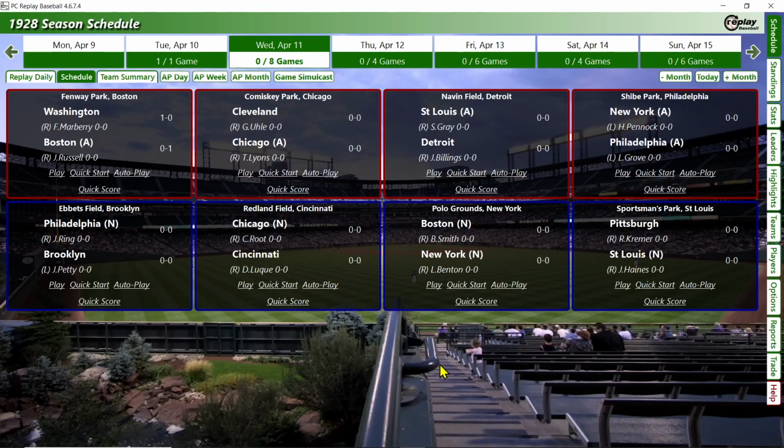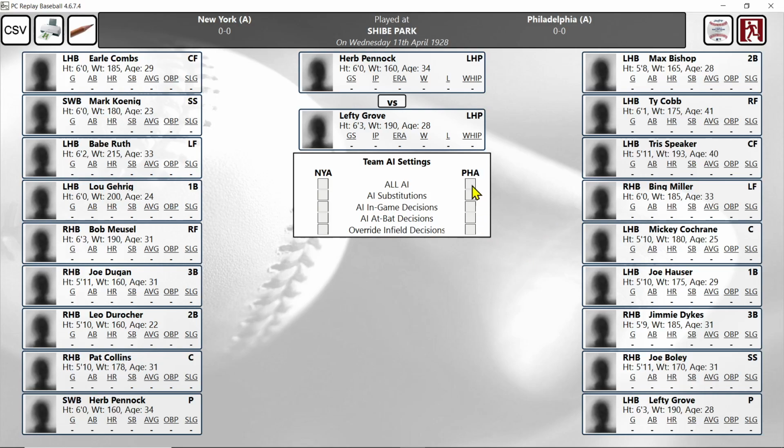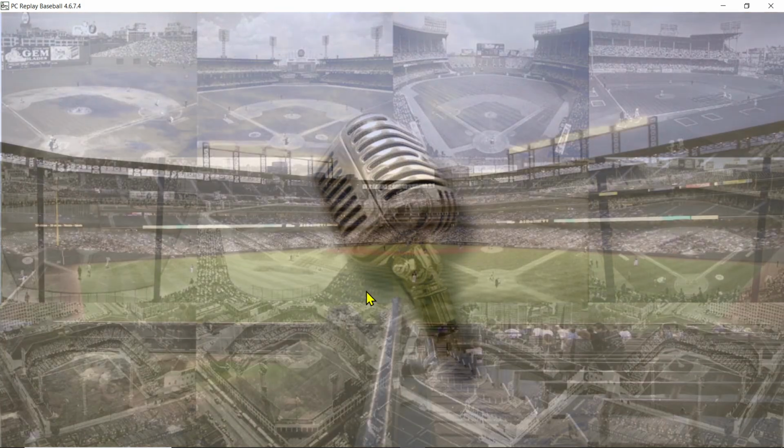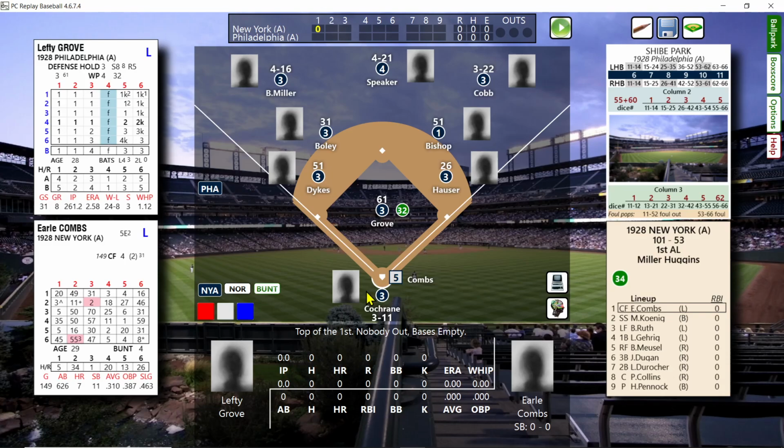All right, back with a little bit more PC replay baseball. We're going to jump into the 1928 season and play the Yankees' opening day game at Shibe Park in Philadelphia. I'm going to just quick start this and we're going to take the Yankees, so I'll have the computer take the A's and we're going to play some 1928 baseball. Lefty Grove on the mound, 1.12 WHIP, 2.58 ERA.